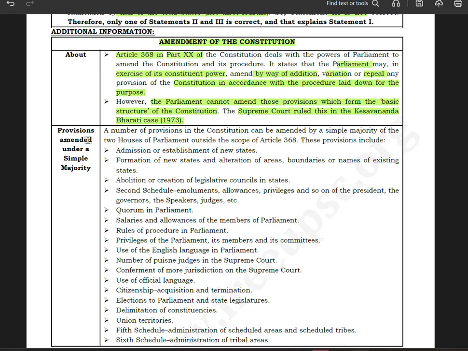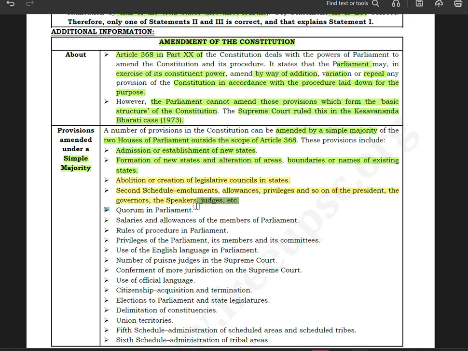Now, provisions amended by simple majority. A number of provisions in the Constitution can be amended by a simple majority by the two houses of Parliament outside the scope of Article 368. These provisions include admission or establishment of new states, formation of new states, and alteration of areas, boundaries, and names of existing states. Then you have abolition or creation of legislative councils in states, Second Schedule, emoluments, allowances, privileges, and so on of the President, governors, the speakers, judges, etc.